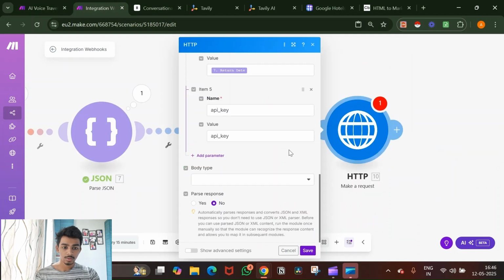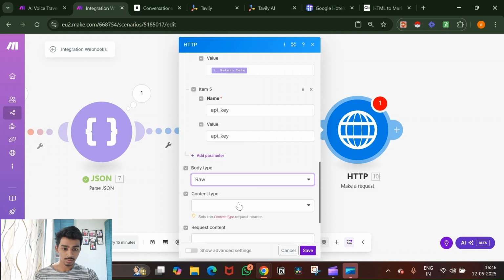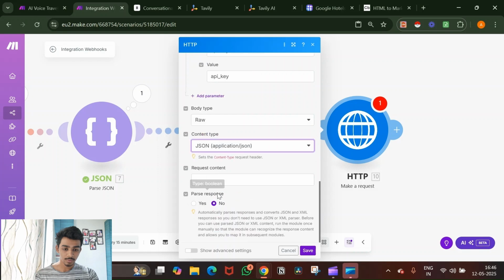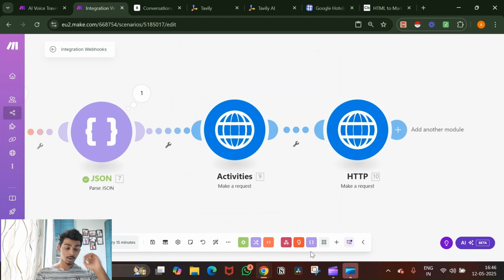Okay. So you can put your own API key right now. You'll put your own API key right here. Then under content type, we'll just do this again. Content application JSON. We'll pass the response and we'll hit save.